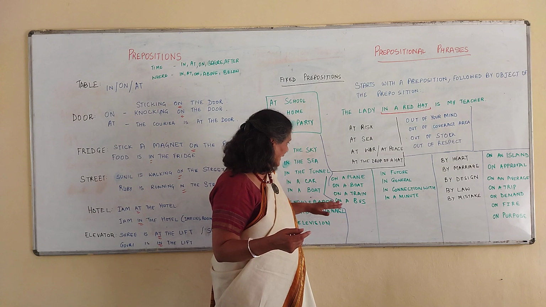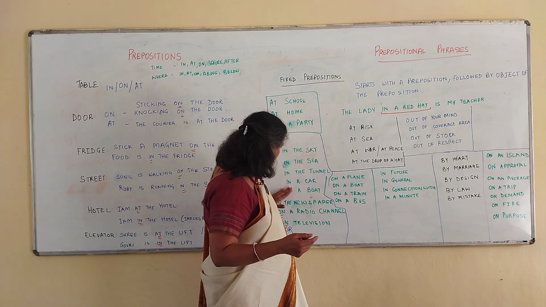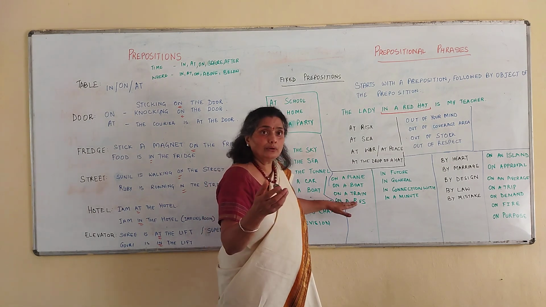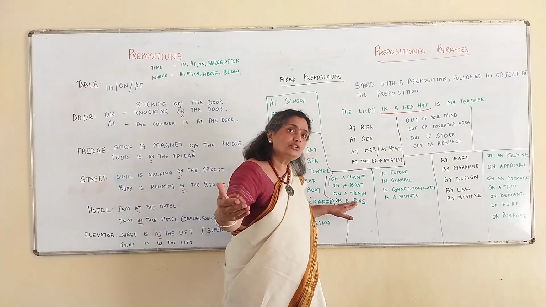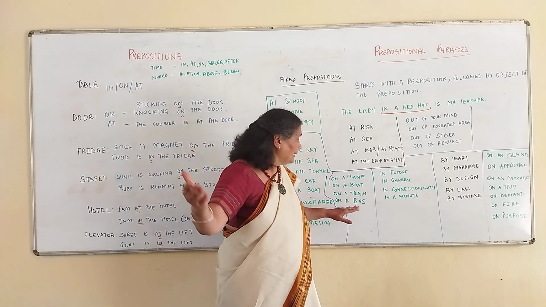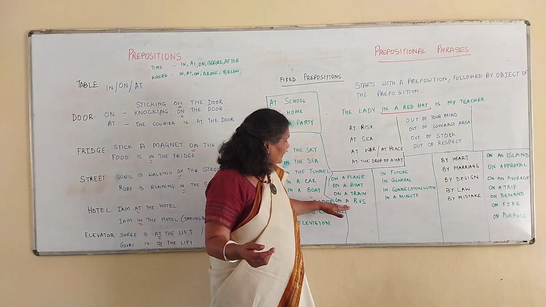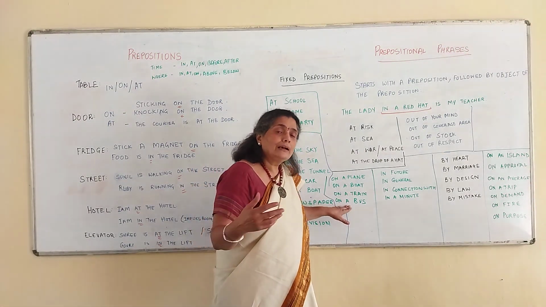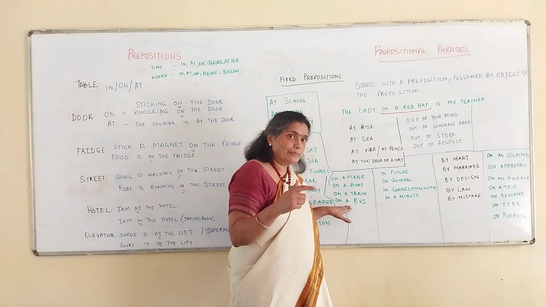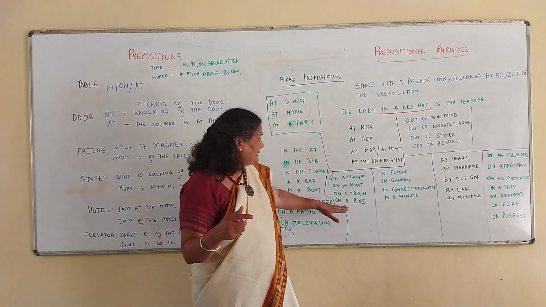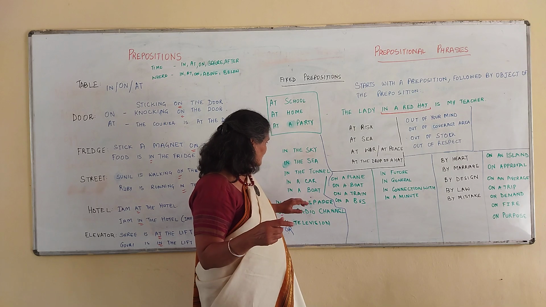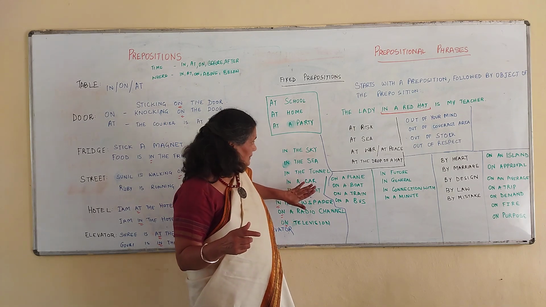On a boat is correct, in a boat is not correct. Now on a train also, the passengers were travelling on a train to Chennai. Shah Rukh Khan was on the train to Chennai, and many passengers on the bus met with an accident on the bus, right? These are the common phrases that are used.